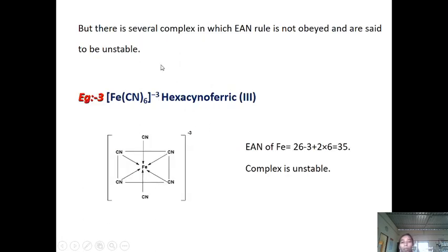But there are several complexes which do not obey the EAN rule and are said to be unstable. For example, hexacyanoferrate(III) ion. In this complex, iron is the central metal atom and CN is the ligand. The atomic number of iron is 26 and the oxidation state is 3. The coordination number is 6, so 26 minus 3 plus 2 into 6 is equal to 35. But 35 is not the atomic number of any noble gas. Hence, this complex is unstable.